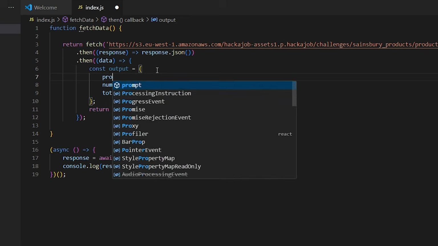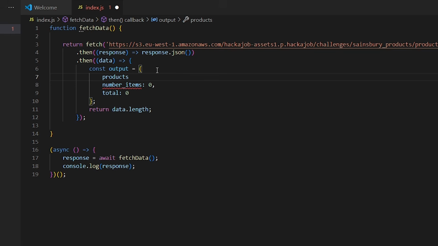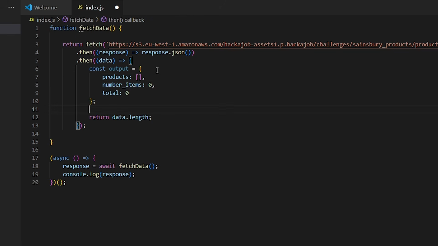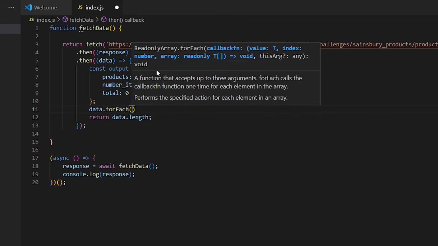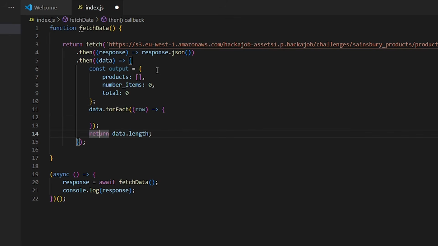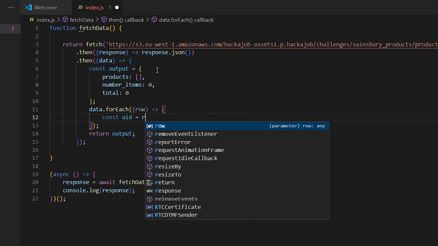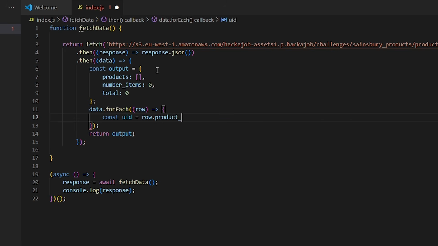So let's add products to the list. We'll create a list like that, and then we'll iterate through each of the data items. I'll just call it row, and then of course we want to return the outputs instead of the data length here. So first, for the sake of argument, we will fetch the UID. I believe it is product UID.